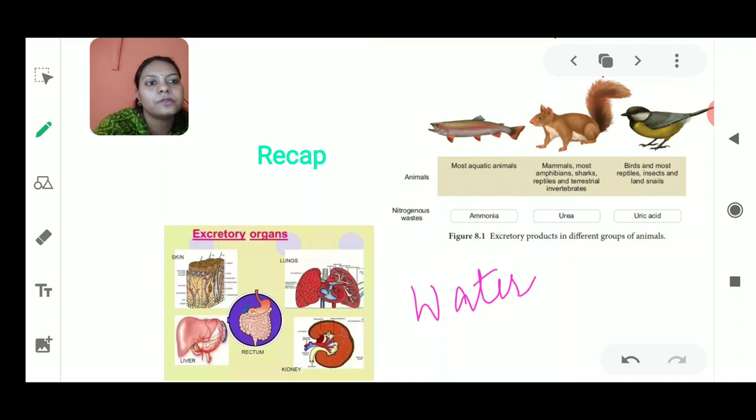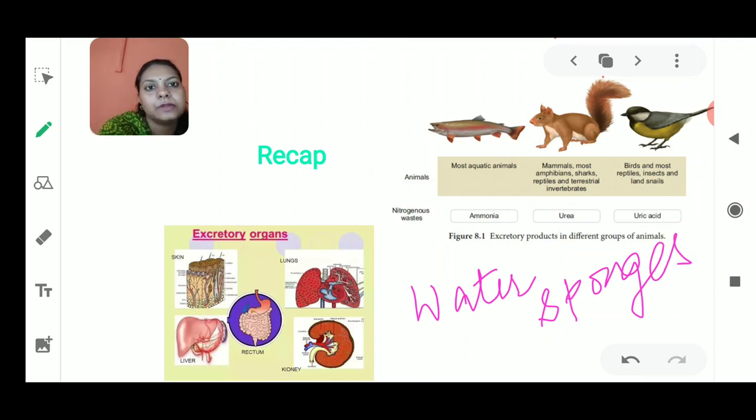This was the case in sponges, where water is present inside the animal, and once the water moves out, the waste material also moves out, and energy and other important molecules are carried from one place to another.